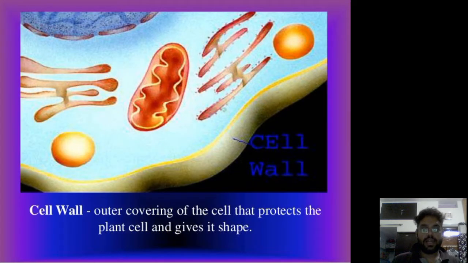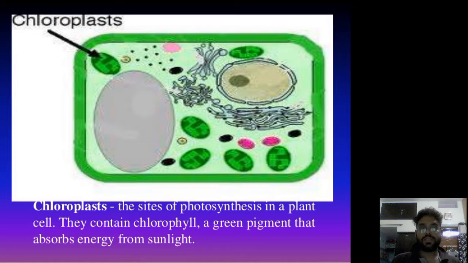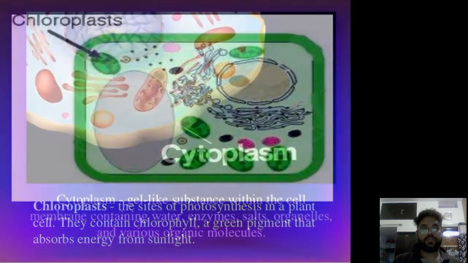Now the next slide. Cell wall is the outer covering of the cell that protects the plant cell and gives it its shape. Cell wall gives the shape to a plant cell and it is only found in plant cells. Cell wall is absent in an animal cell. Chloroplast is contained in plant cells, not animal cells, because due to chloroplast the plant cell does photosynthesis.